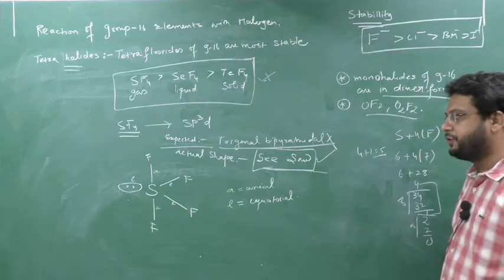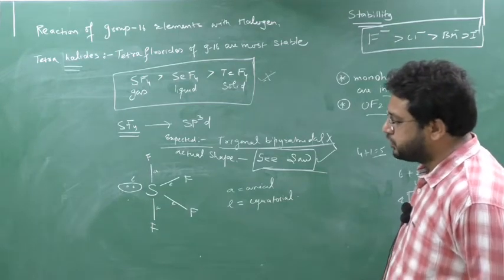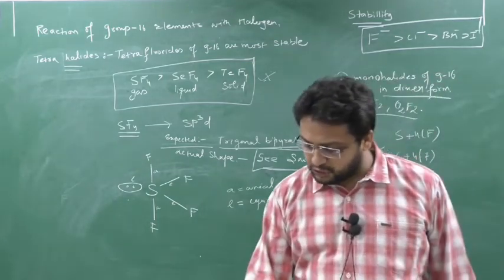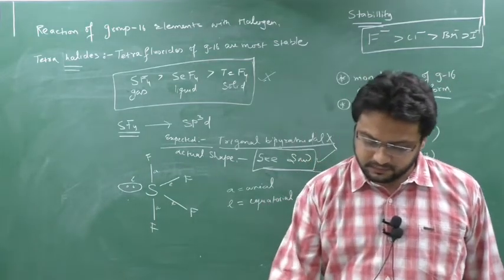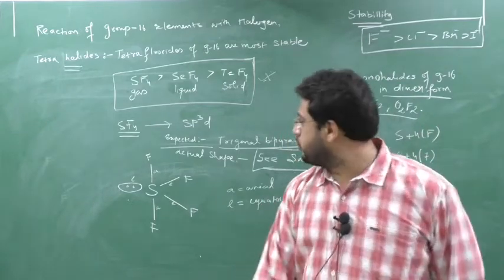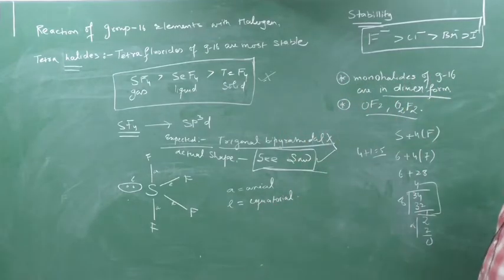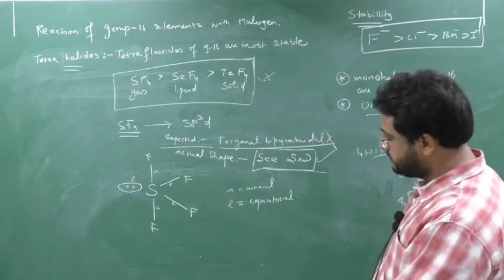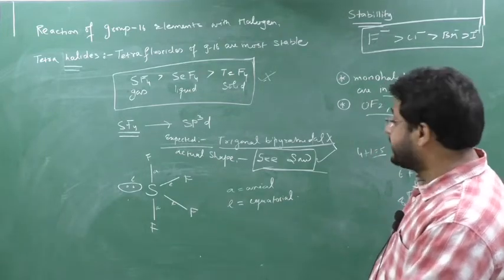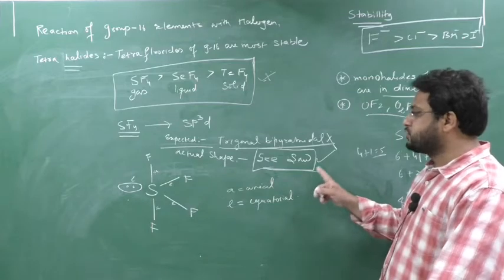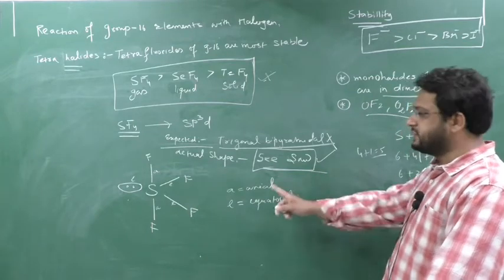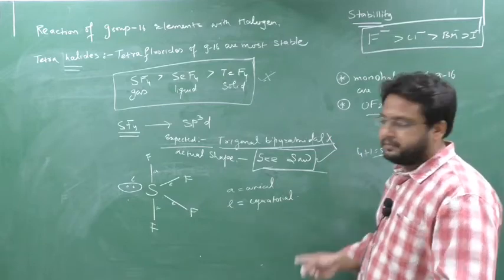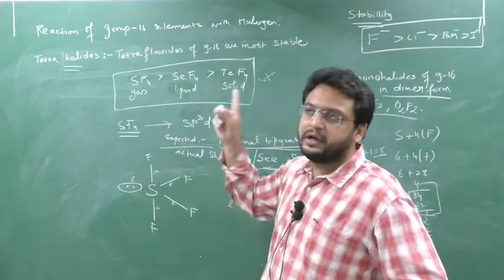If the position of the lone pair changes, the shape also will change. Means if you want to form a seesaw shape, and actually it is a seesaw shape only, so to get the seesaw shape, the lone pair position should be only at equatorial.